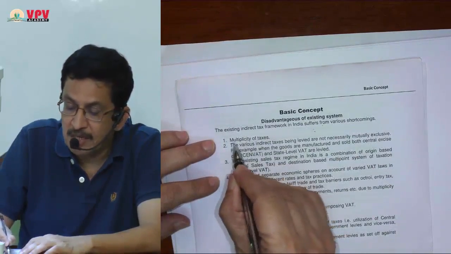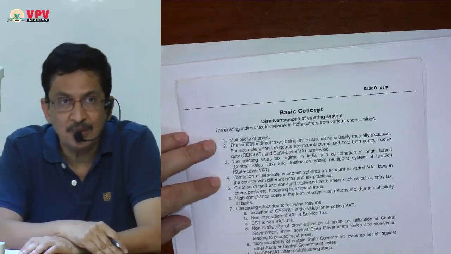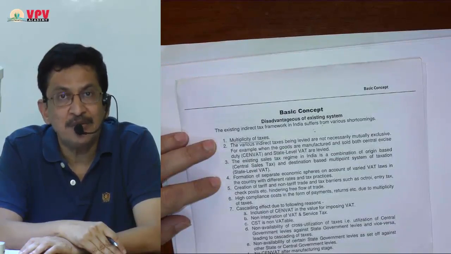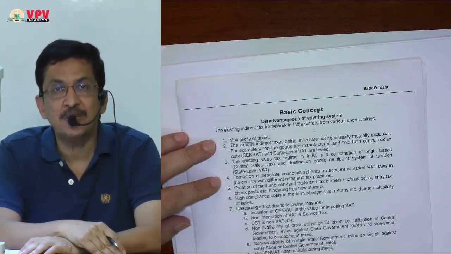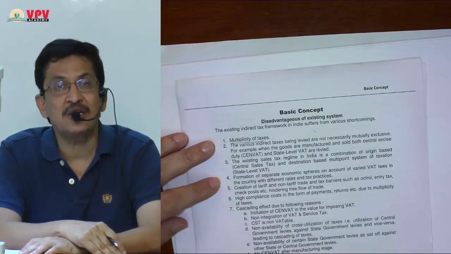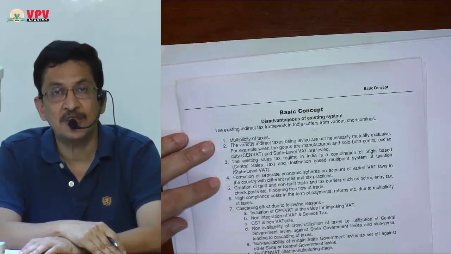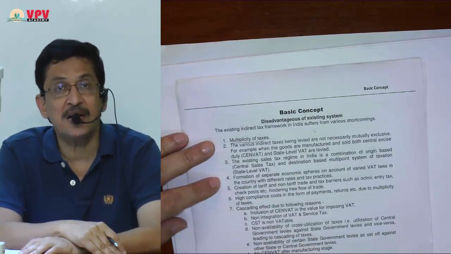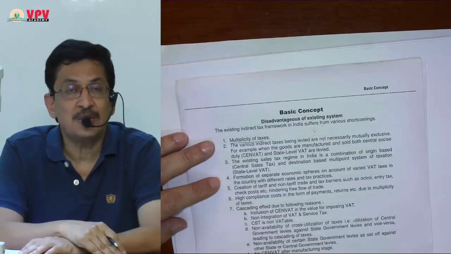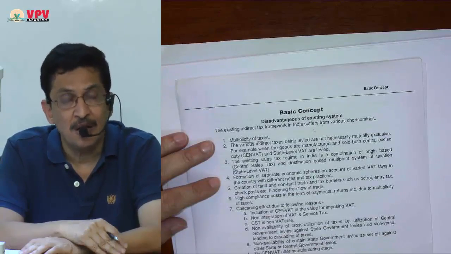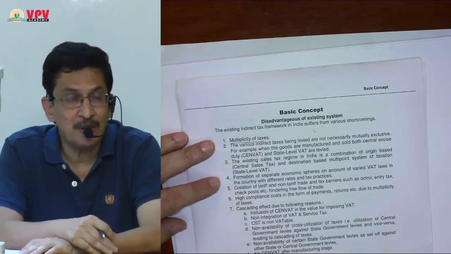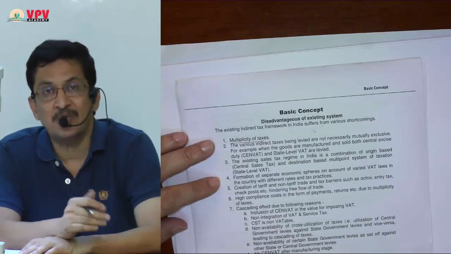The first one is multiplicity of taxes. As you know, under the old laws, for indirect taxes as far as manufacturing is concerned, there was excise duty, so there was the Excise Act. Then there was textile and textile article duty, then goods of special importance, then the Medicinal and Toilet Preparations Act, then the Finance Act 2005 Health Cess. For quite some time, education cess and higher education cess was payable on excise duty. Then there was service tax.